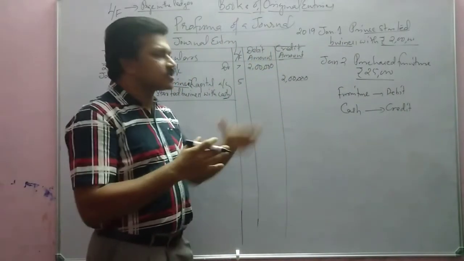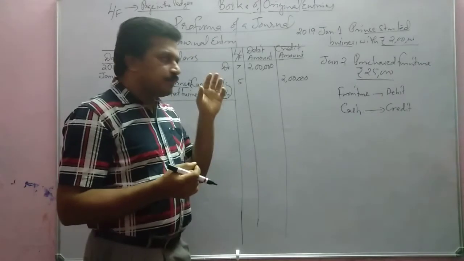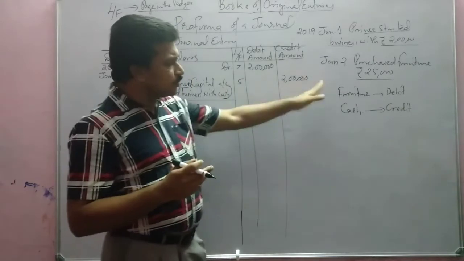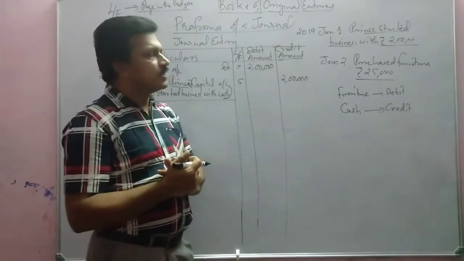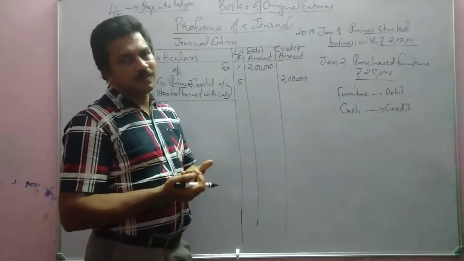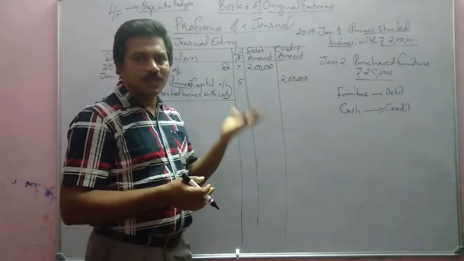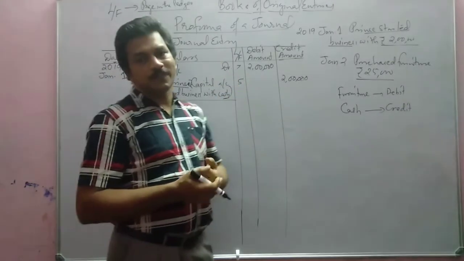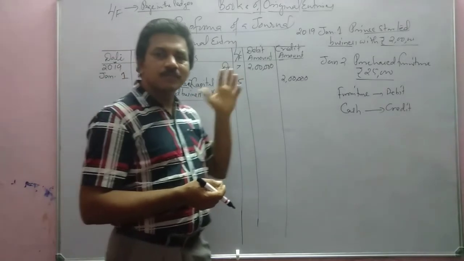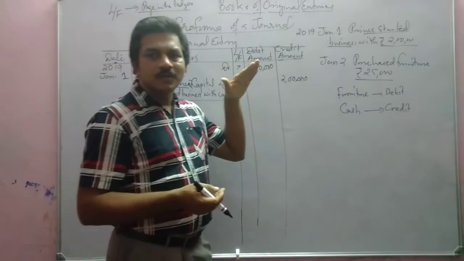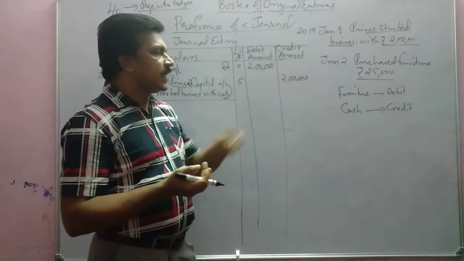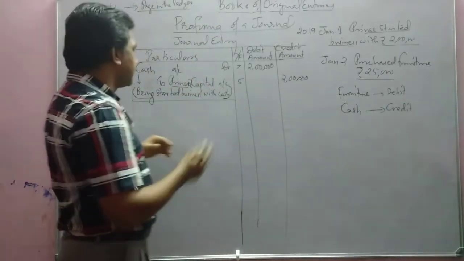In the modern approach also the same thing will happen. Both are related to transactions of assets only. Furniture, the asset, when we purchase it, will increase with us. Debit means increase. And cash, while purchasing something with cash, will decrease. Credit means decrease. So furniture can be debited, cash can be credited.